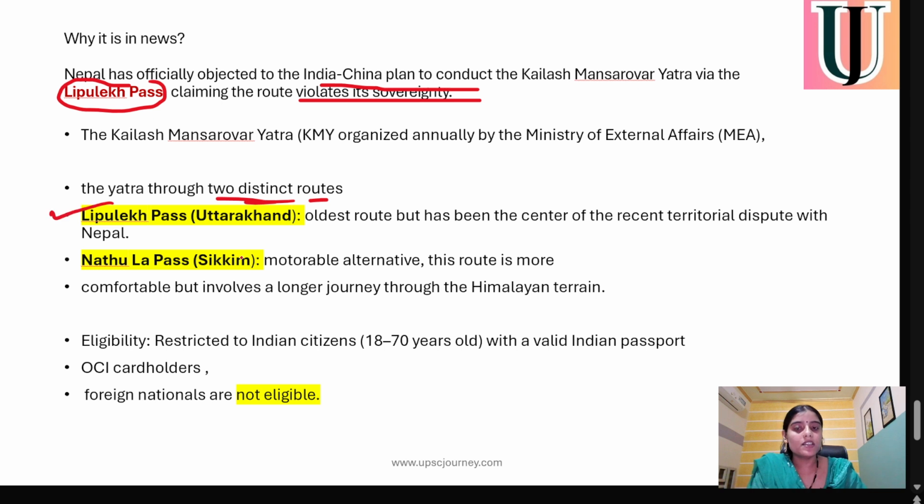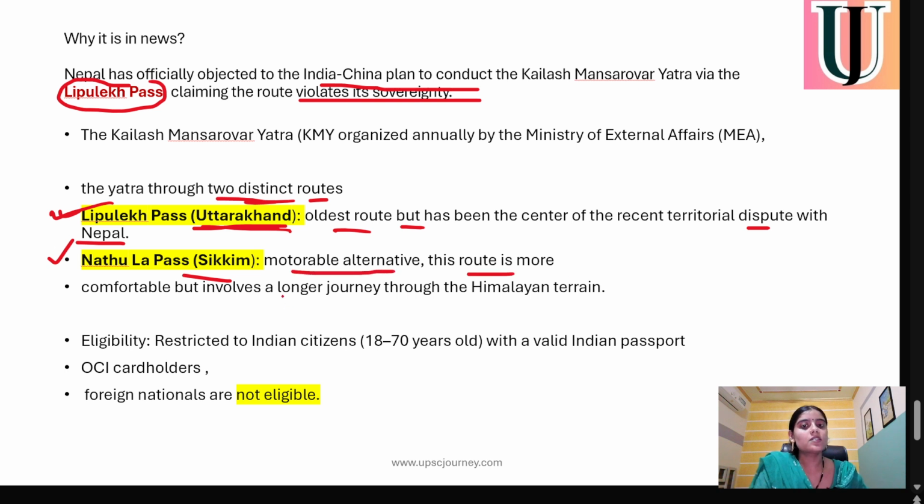So there are officially two passes through which the Yatra is conducted. First is Lipu Lake Pass in Uttarakhand. This is the oldest route but has been a center of recent territorial dispute with Nepal. We have seen in the past that Nepal has shown Lipu Lake as their territory in their new currency or in their new map. The second pass is Nathula Pass, which is in Sikkim, and it's a motorable alternative.